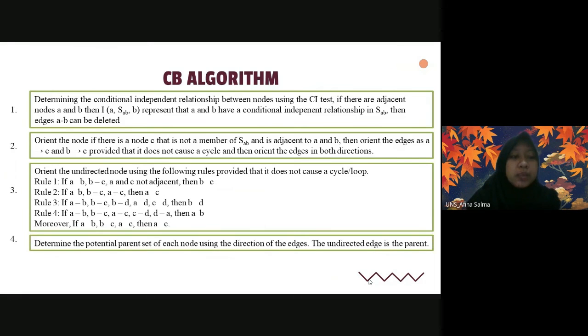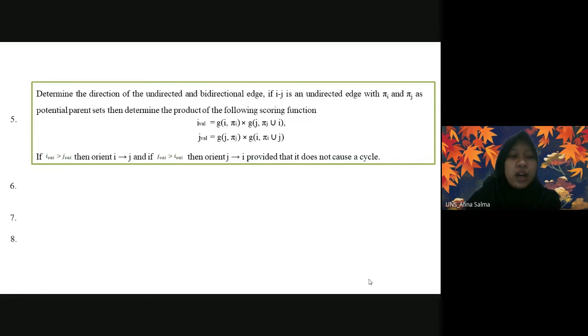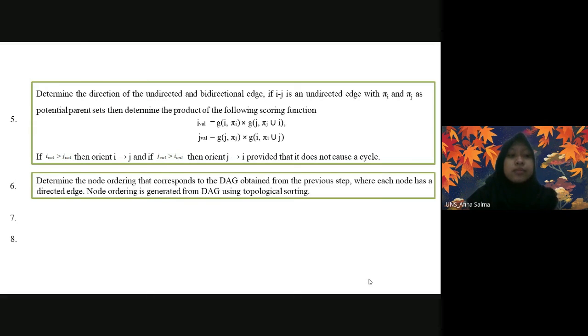Next, determine the potential parent set of each node using the direction of the edges. The undirected edge is the parent. Determine the direction of the undirected and bidirectional edges. If E-J is an undirected edge with PE and PJ as potential parent sets, then determine the product of the following scoring function. If E value is more than J value, then orient E to J, and if J value is more than E value, then orient J to E, provided that it does not cause a cycle.